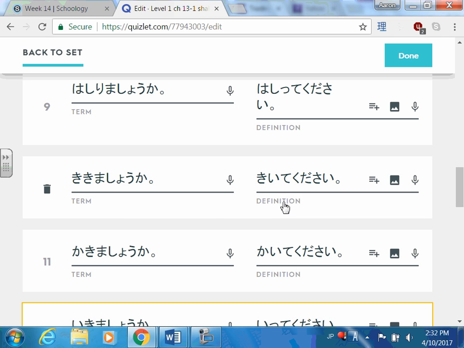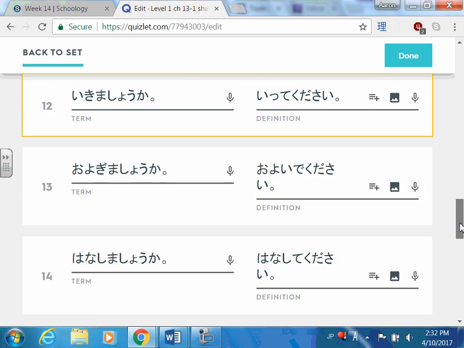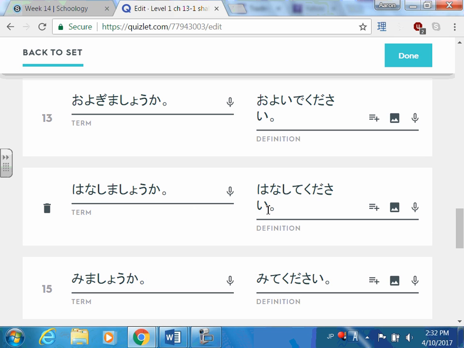Ki to ite, gi to ide, shi to shite, and then the other one, kite shite. More on that in a minute. Oh, mi-ni-bi, now we know our te forms.